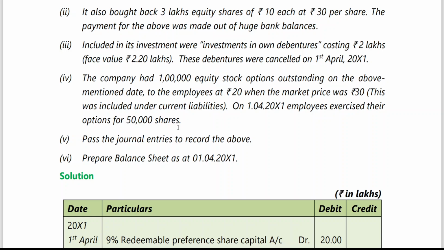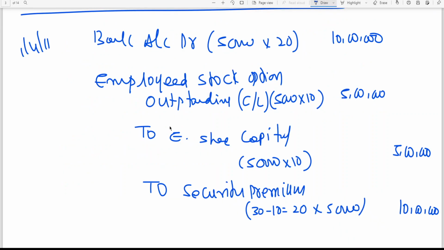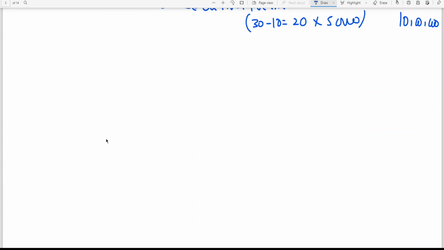That is what is called the employee stock purchase scheme. But the entry will be the same. The difference between market price and issue price is the expense to be recognized. The concept is the same, my dear friends, even under the employee stock purchase scheme.